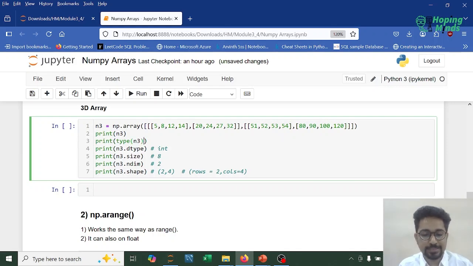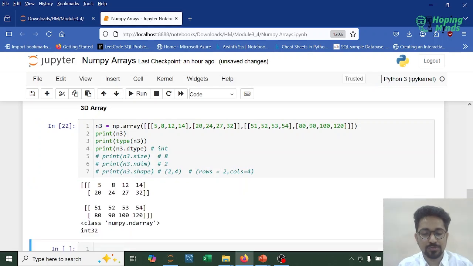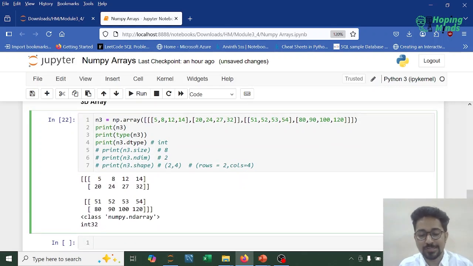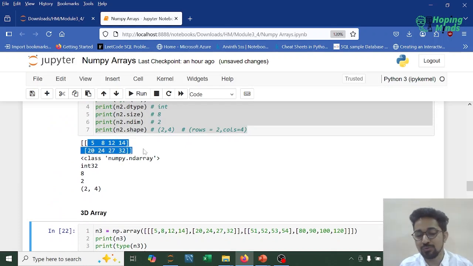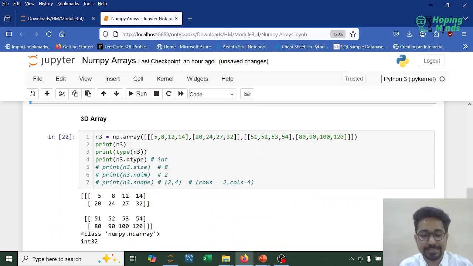Now if you observe n3, let's comment these 3 lines. This is 3-dimensional data. Why 3-dimensional? Because we have stacked 2 dimensions twice. So if 1 dimension is stacked twice, it becomes 2D. If 2 dimensions are stacked more than once, it becomes 3D.